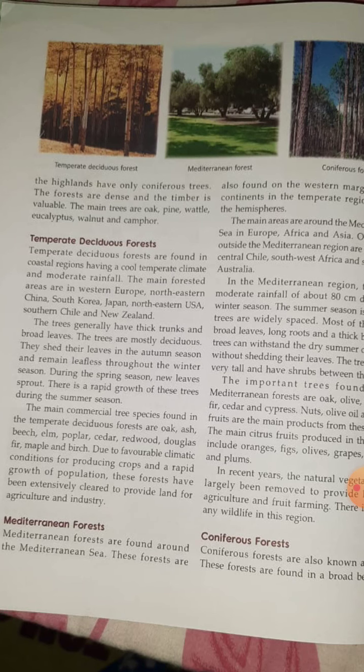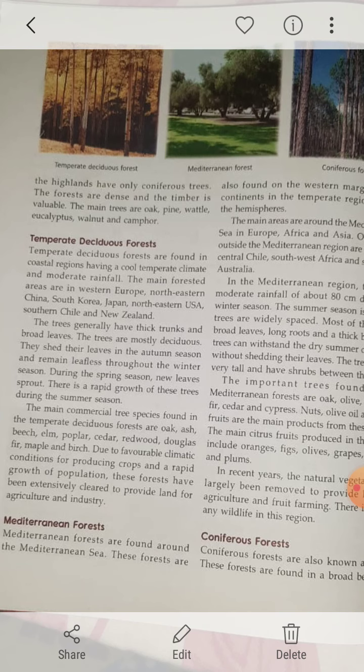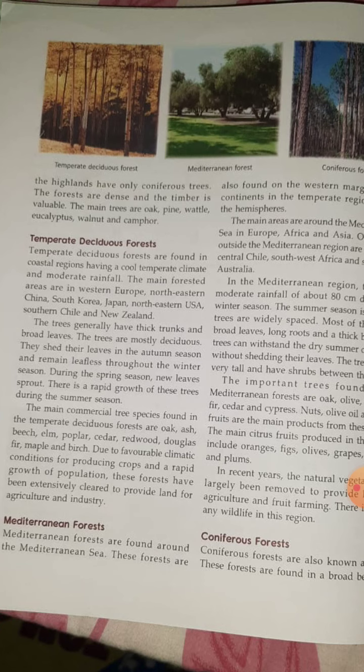Now you can know that coniferous tree, why it is said coniferous, because the trees look like a cone. The fruits look like a cone shape, like the ice cream cone you eat. Clear? So these forests are very dense and the timber is very valuable. Is it clear? Next one is a temperate deciduous forest.